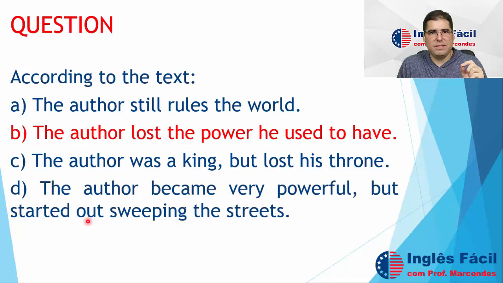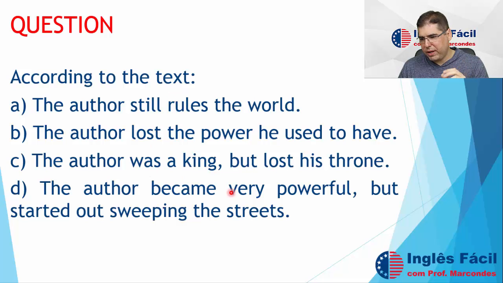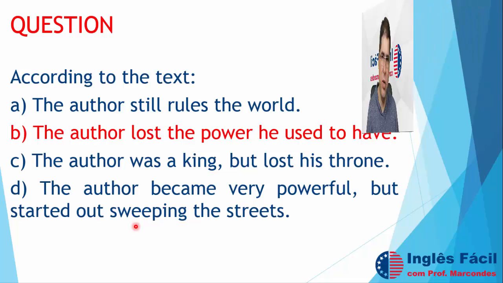So no, the text doesn't say he really sweeps the streets, right? Here in the fourth line he says, sweep the streets I used to own. So again, this is figurative speaking. He says that right now he sweeps the streets that in the past were his. That he used to own the streets and now he has to clean, probably for someone else. So the author became very powerful, no, but started out sweeping the streets, no. This was figurative speaking. The text doesn't really say that he actually swept the streets. It's not correct, so it's actually letter B.